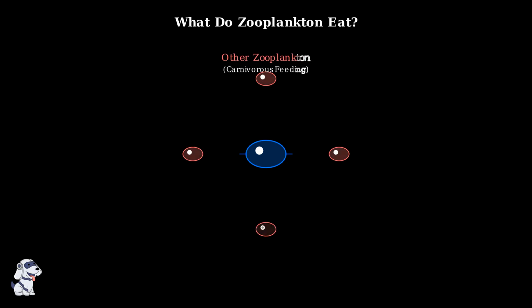Some zooplankton are carnivorous, meaning they hunt and eat other zooplankton. This creates a complex food web where larger zooplankton prey on smaller ones, demonstrating the predator-prey relationships within the plankton community.